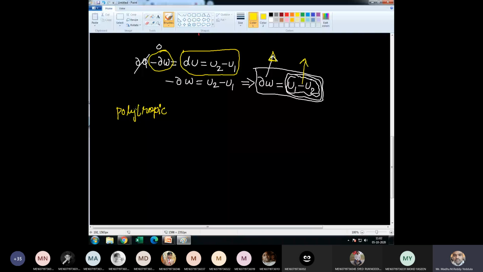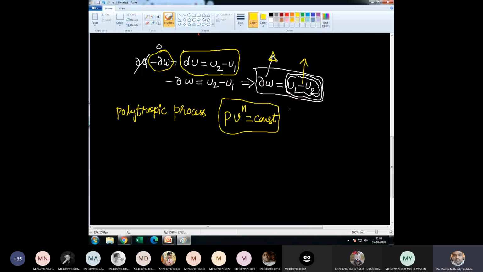The polytropic process is the generalized equation. If you recall, PV power n is equal to constant. By changing the n value, you can get constant volume, constant pressure, constant temperature or constant entropy. I explained with the help of PV and TS diagrams.